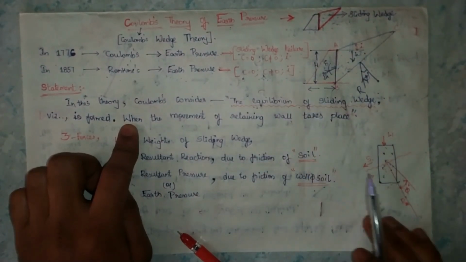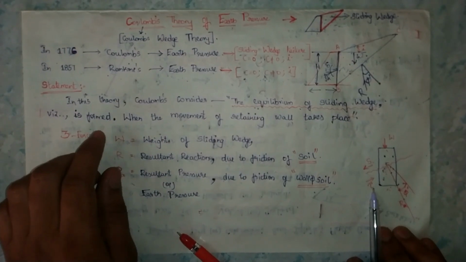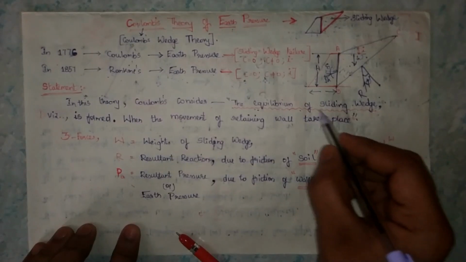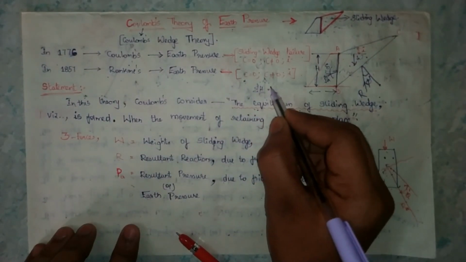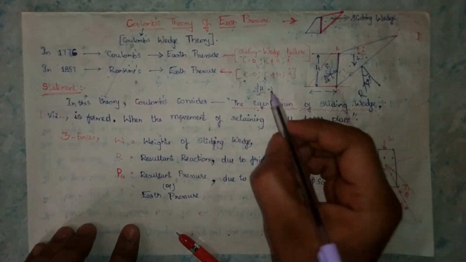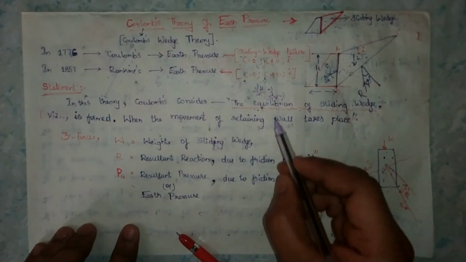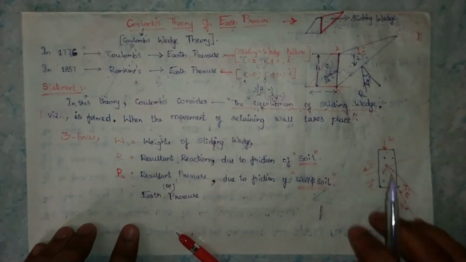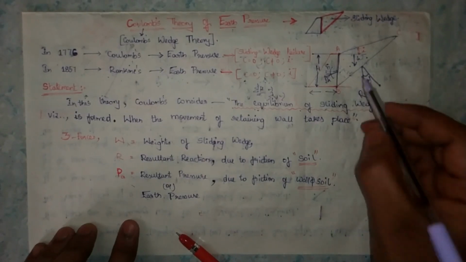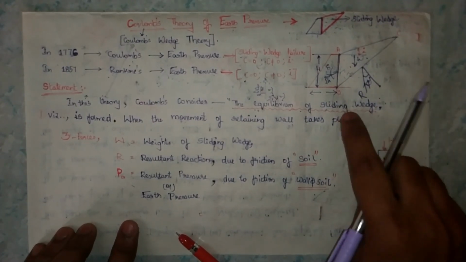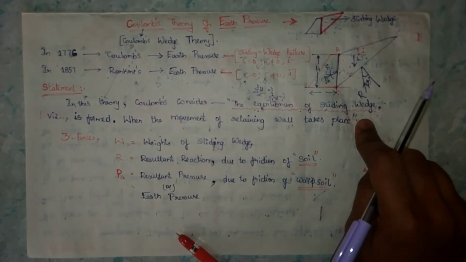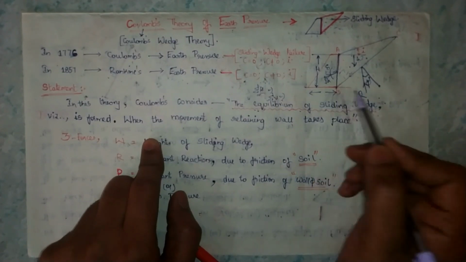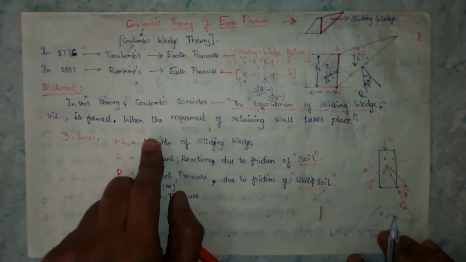What is meant by equilibrium? Equilibrium means a summation of forces. For example, we say summation of H equals the summation of forces in the horizontal direction, or summation of V, that means the summation of forces in the vertical direction. So equilibrium of the sliding wedge means the summation of forces on this sliding wedge. When those forces are formed, the movement of the retaining wall takes place.